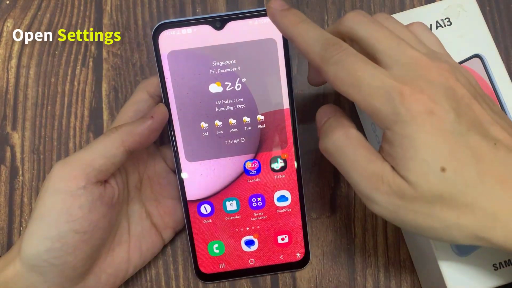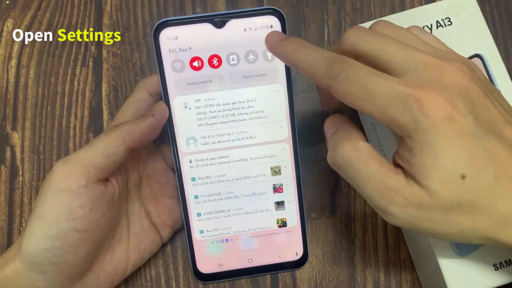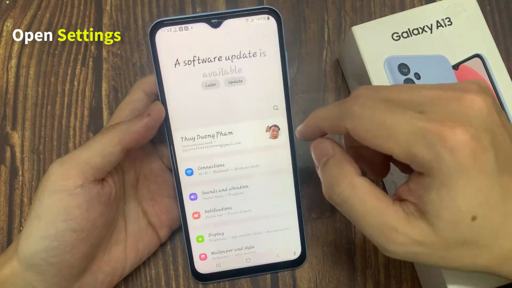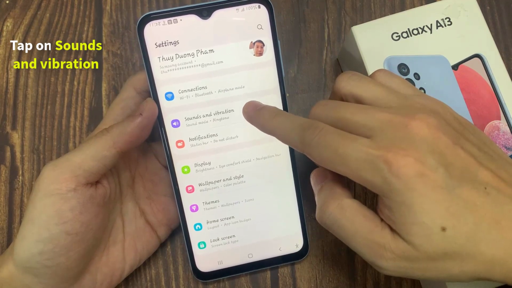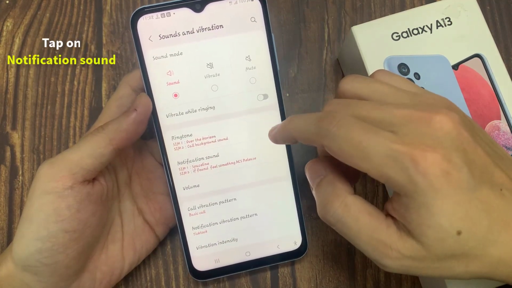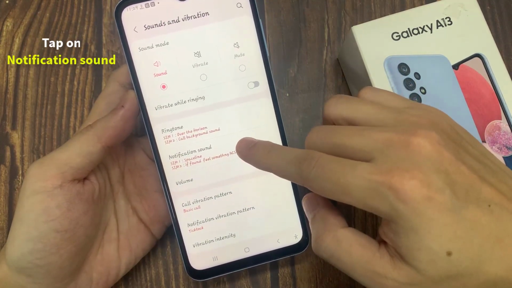On the home screen, swipe down at the top and tap on the settings icon. In settings, go down and tap on sounds and vibration. Then tap on notification sound.